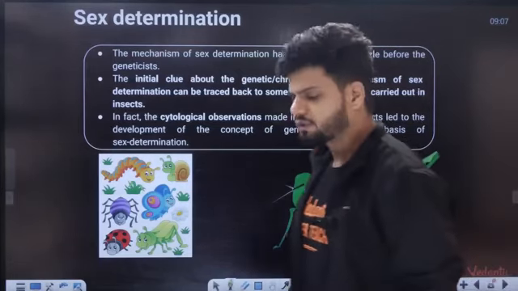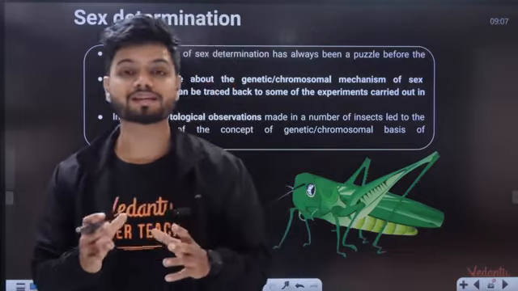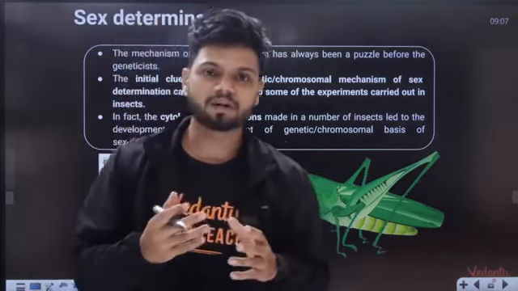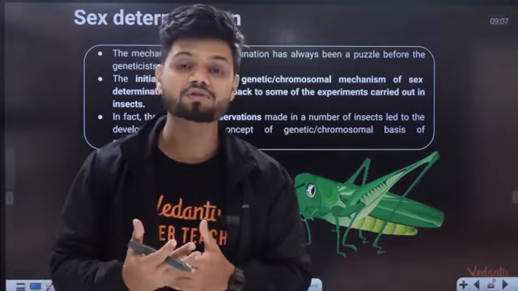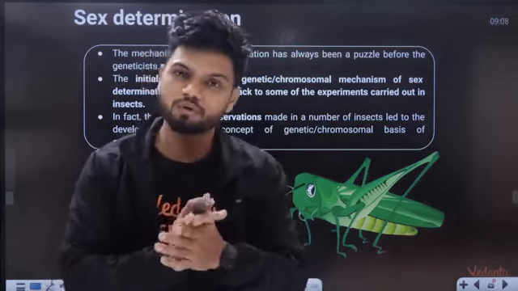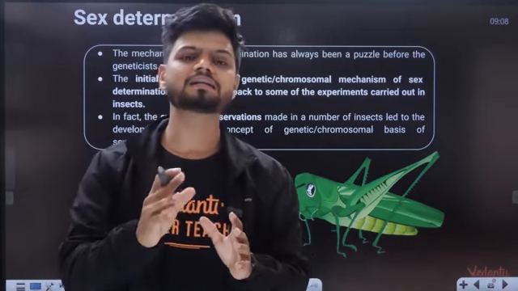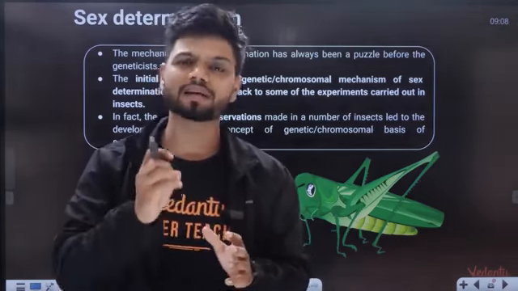Now students, that was polygenic inheritance and pleiotropy. Now we come to something called sex determination. Sex determination is a mechanism which helps us to identify the sex of the offspring. Is it male or is it female? But before we go to sex determination, let's understand a little bit of history. Who was the scientist involved?